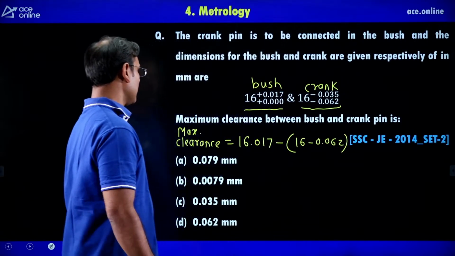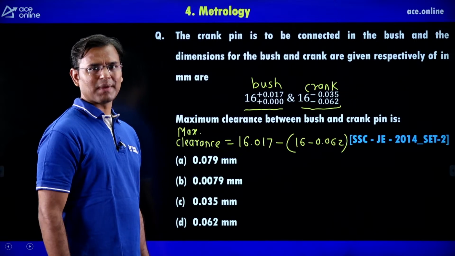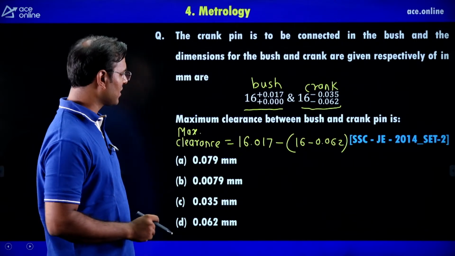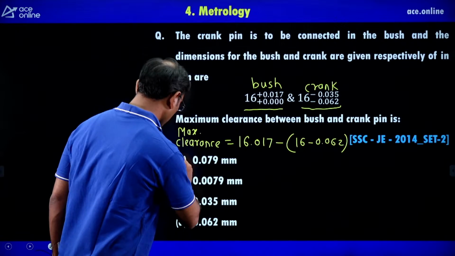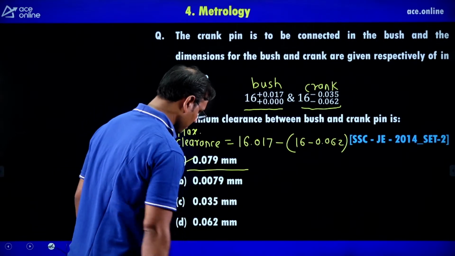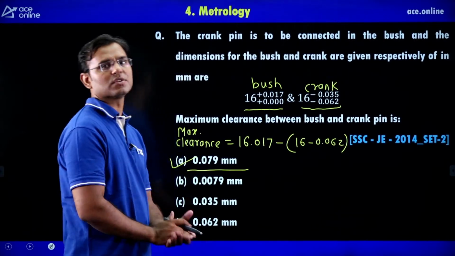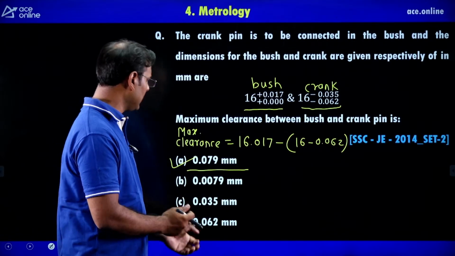Then we get the maximum clearance. Maximum clearance means the maximum difference between them. If you calculate, you will get the correct option as option A, 0.079 millimeter. Okay.